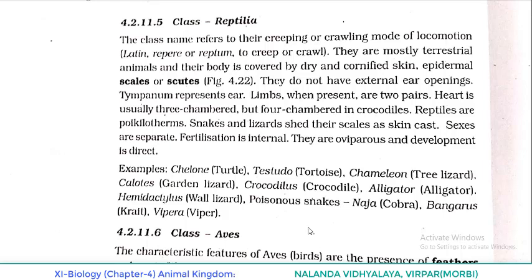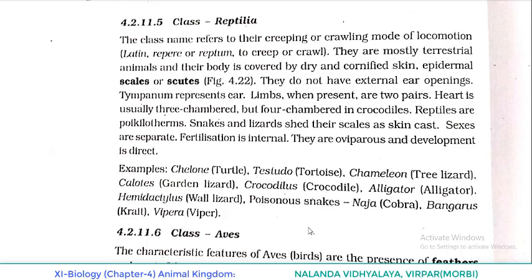They are mostly terrestrial animals and their body is covered by dry and cornified skin, epidermal scales or scutes. They do not have external ear openings. Tympanum represents the ear. Limbs when present are two pairs. Heart is usually three-chambered but four-chambered in crocodiles.